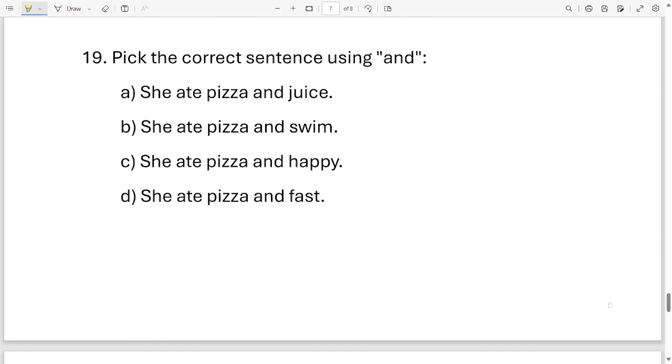Question 19. Pick the correct sentence using and. Options are, she ate pizza and juice. Next, she ate pizza and swim. Next, she ate pizza and happy. And the last, she ate pizza and fast. These are the four options. Which one has used the and correctly? It is option A. She ate pizza and juice.